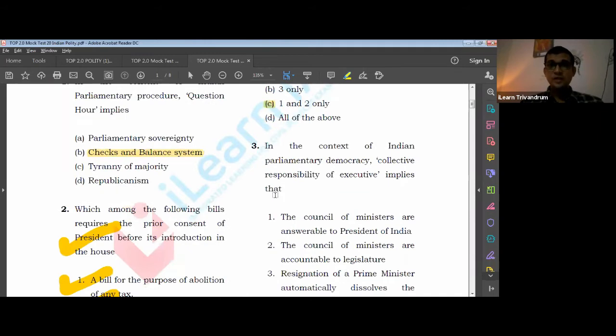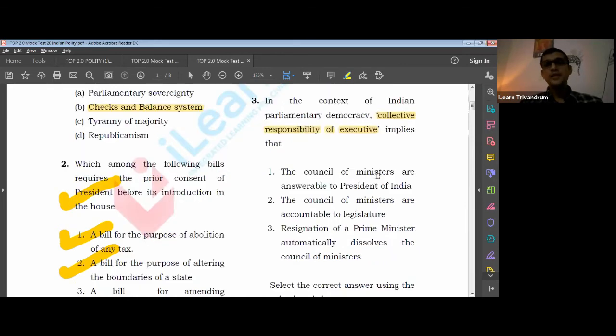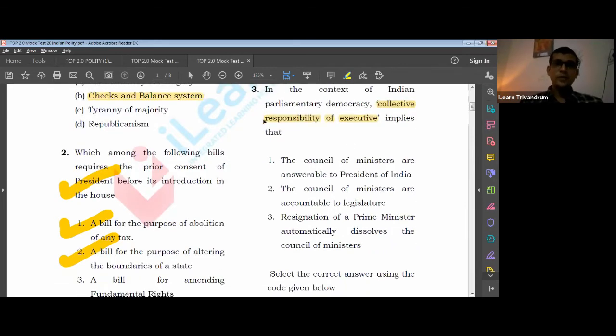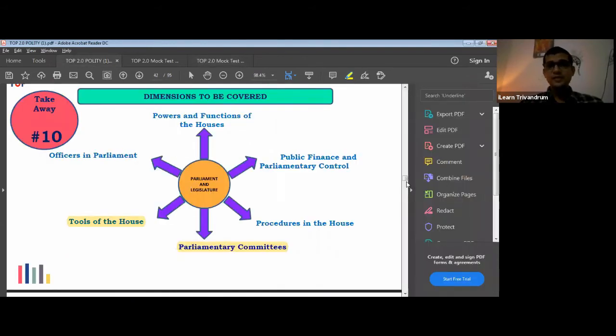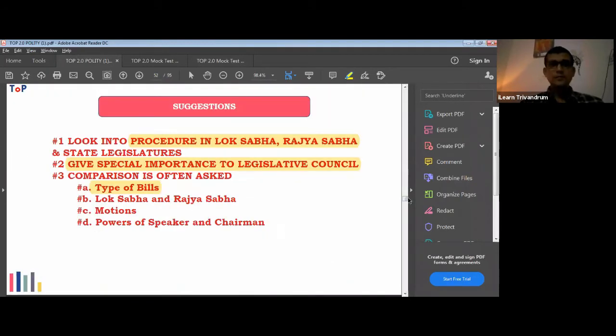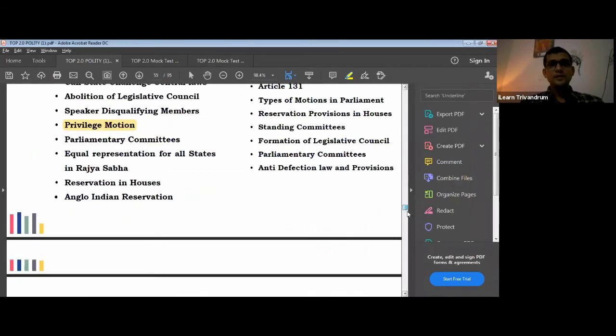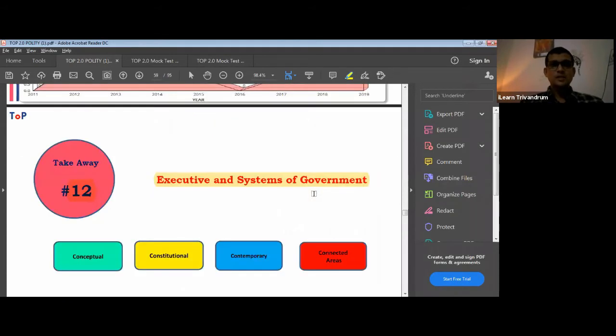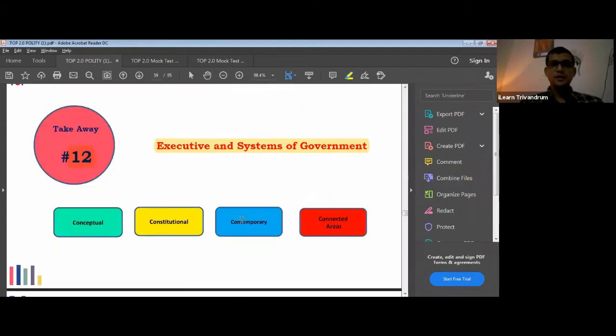In the context of Indian parliamentary democracy, collective responsibility of the executive implies... Now this is specifically about the term and the meaning of the term. This term has been used, and we just want to know its meaning. Again, as I told you, when we discuss the executive, there are certain things you should take into consideration. One is the concept associated with the government, and second is the constitutional part, and contemporary and connected areas.